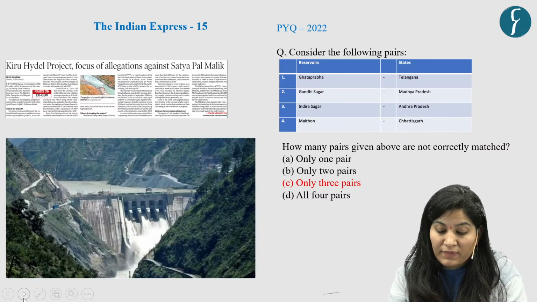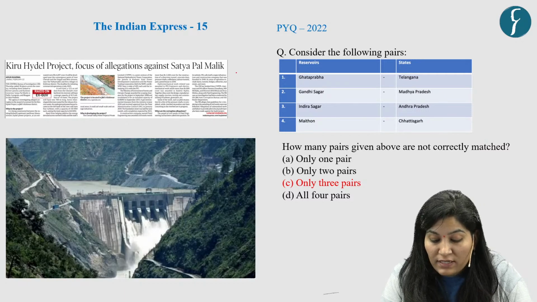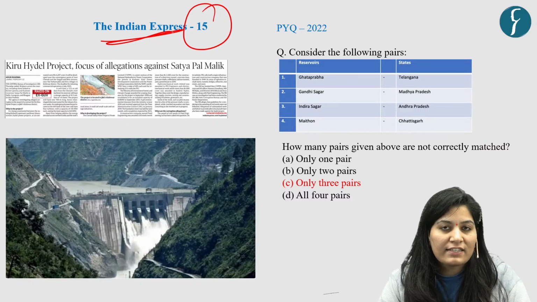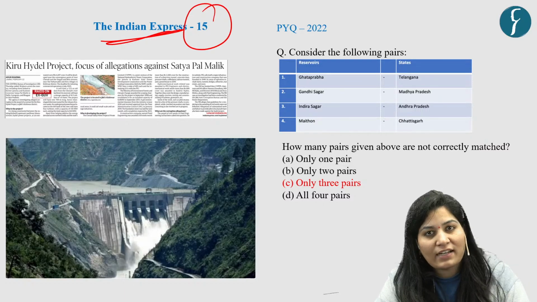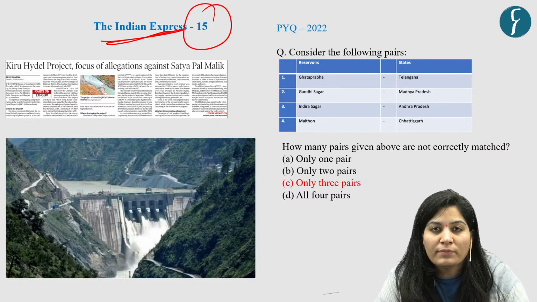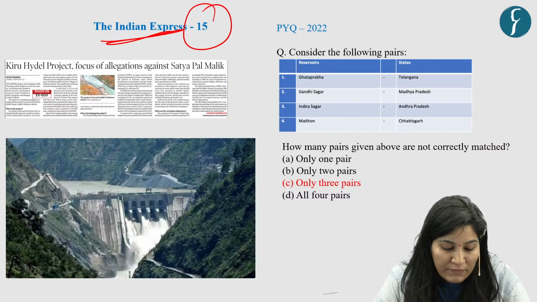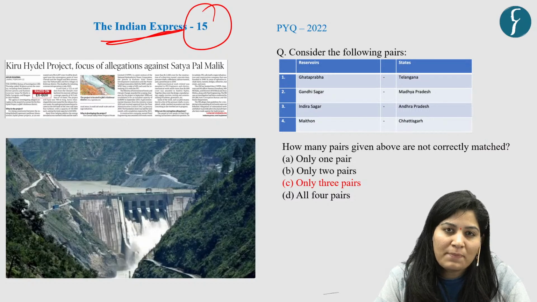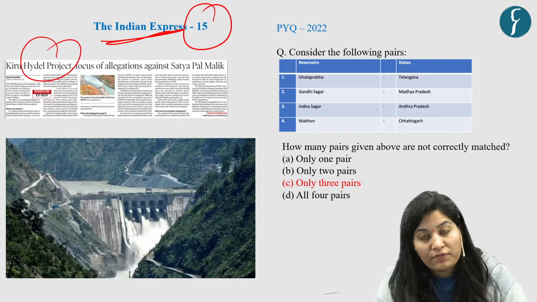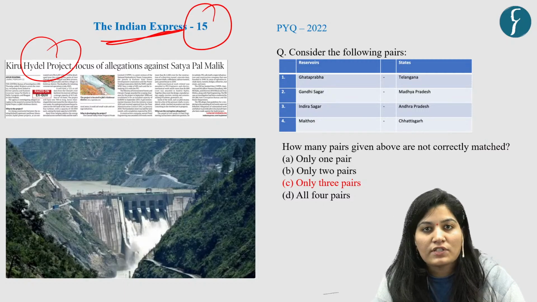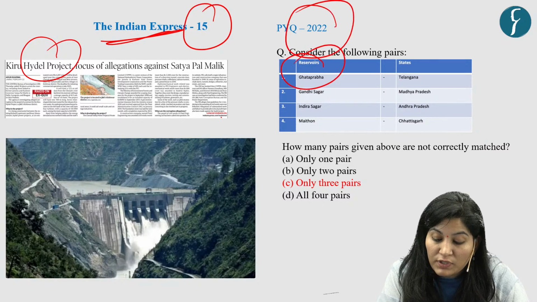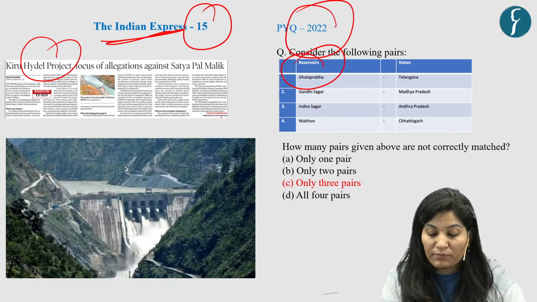Then the next question is based on this article, which appeared on page number 15 in the Indian Express. Context is that CBI conducted raids at 30 locations, and three locations are linked to former Jammu Kashmir Governor Satyapal Malik, and cases related to mismanagement of the Kiru Hydel project. And why have we taken it? Because UPSC has been asking questions on reservoirs and dams, like there was a question on reservoirs which came in the year 2022. So now let's come to the practice question.